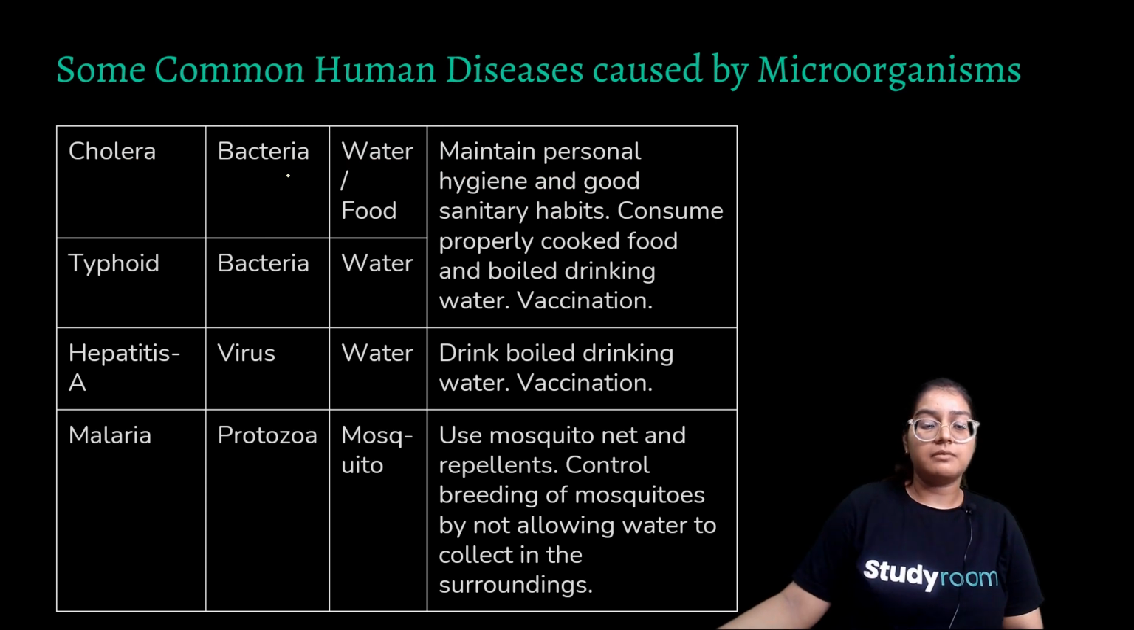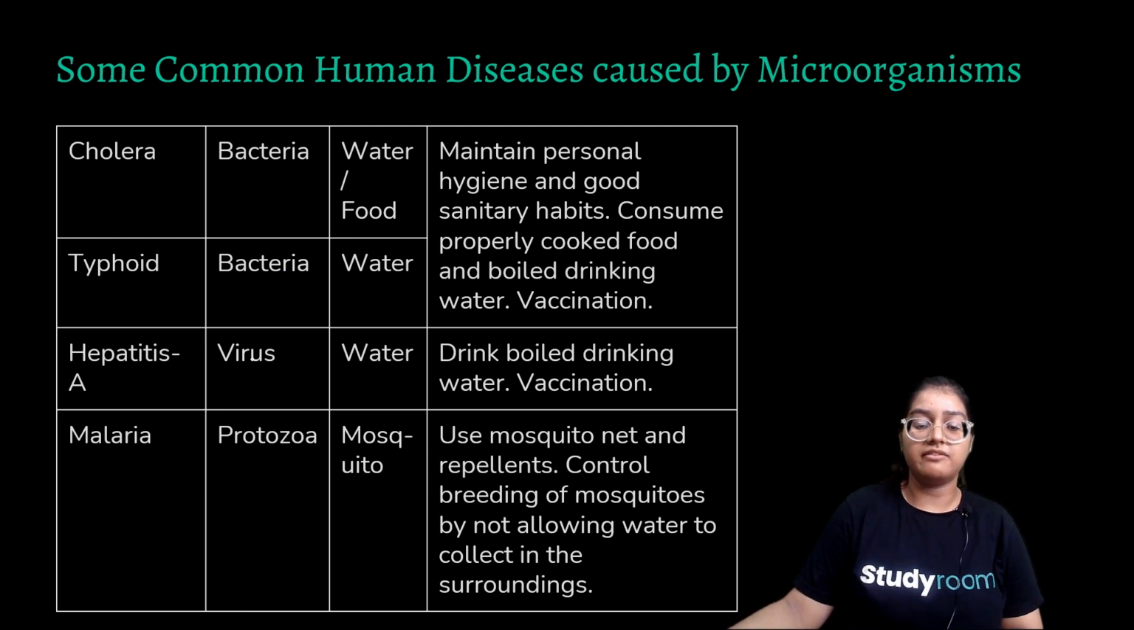Cholera spreads through bacteria, water and food. So we have to maintain healthy hygienic practices. Sanitary habits should be good. Boiled food should be taken. Typhoid is caused by bacteria and spreads through water. Same precautionary measures as cholera.